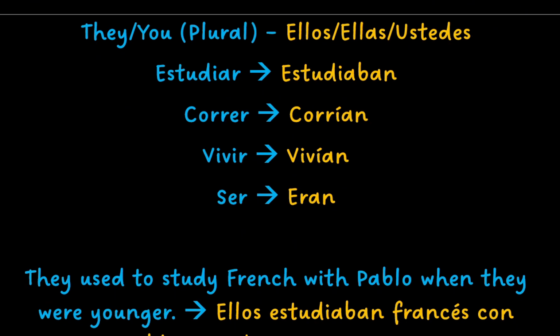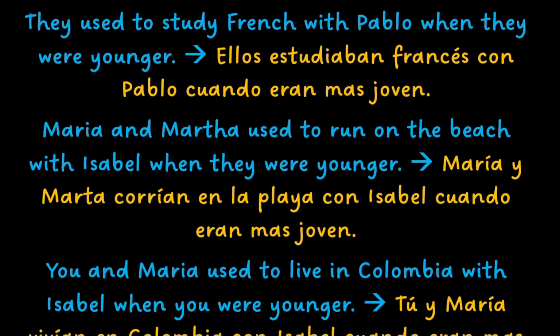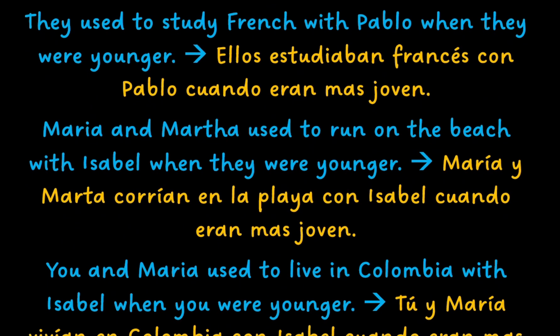They in Spanish is ellos or ellas, and you when talking to multiple people is ustedes. To conjugate this, estudiar becomes estudiaban, correr becomes corrían, vivir becomes vivían, and ser becomes eran. They used to study French with Pablo when they were younger is ellos estudiaban francés con Pablo cuando eran más joven.